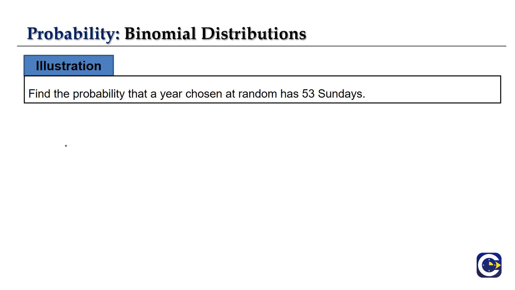So let us consider P of L, which is nothing but the probability that the year chosen at random is a leap year. So for a leap year, the probability will be equal to 1 by 4. For a non-leap year, it will be equal to 3 by 4, right? Now consider P of S, which is the probability that the year chosen at random has 53 Sundays. That is our required one.